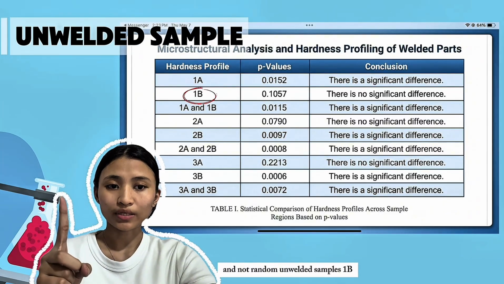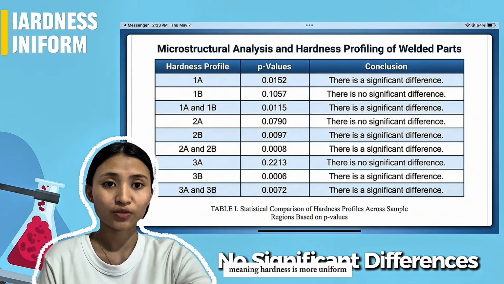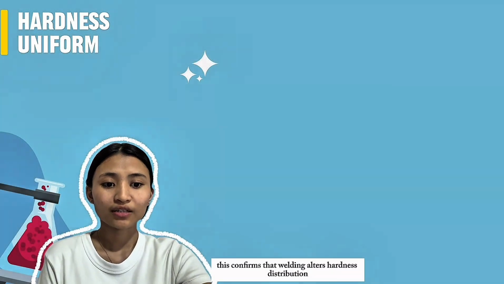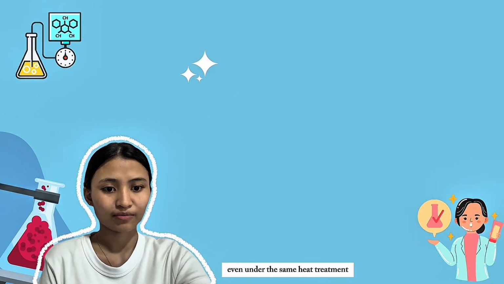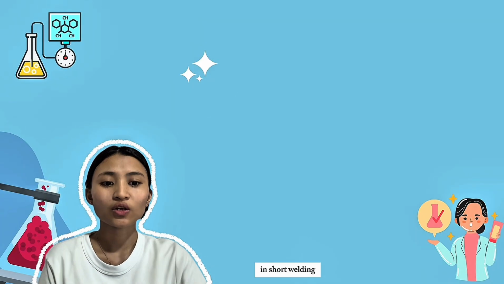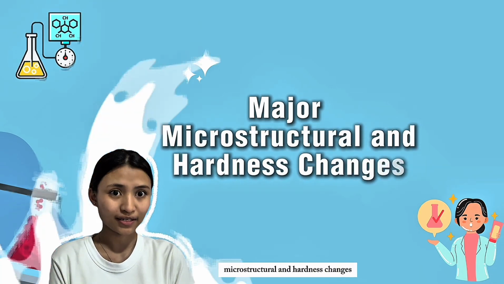Unwelded samples 1B, 2A, and 3A show no significant difference, meaning hardness is more uniform. In summary, this confirms that welding alters hardness distribution even under the same heat treatment. In short, welding plus heat treatment equals major microstructural and hardness changes.